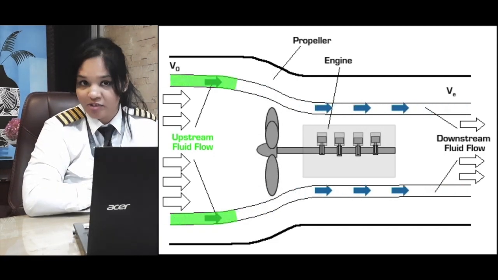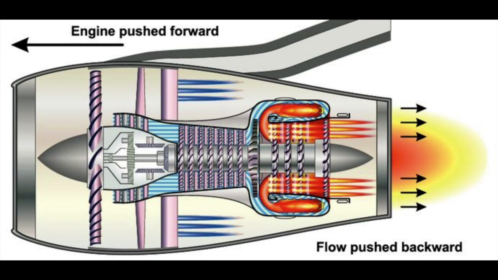Whereas in a jet engine, which is comparatively the most efficient engine, they take a small mass of air and accelerate it very quickly. When it's accelerated very quickly, thrust is created.